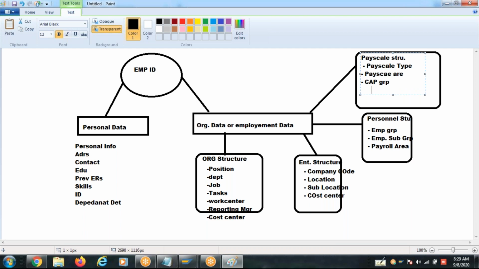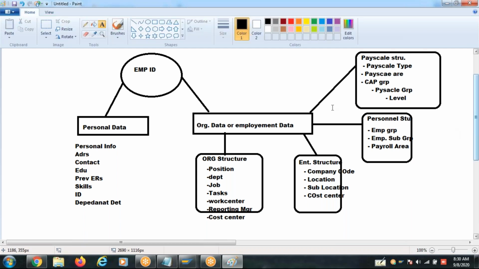Within this is the pay scale group, and within a group you have the pay scale level. This is the pay structure of an employee. So these are the major structures.